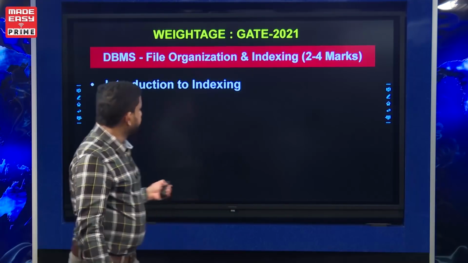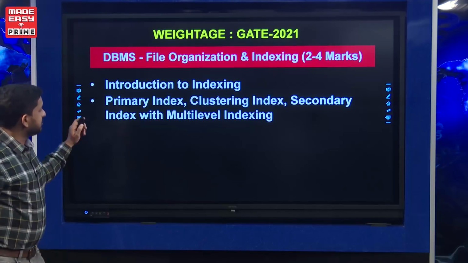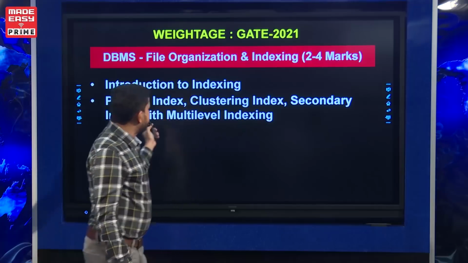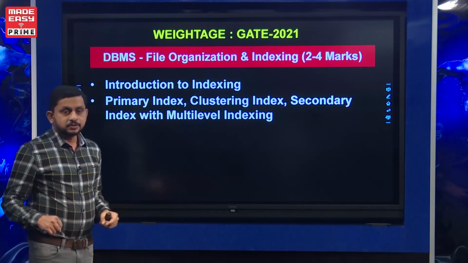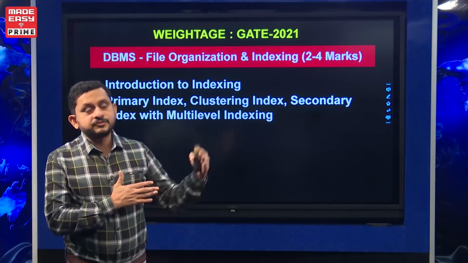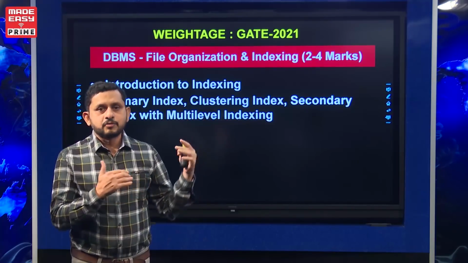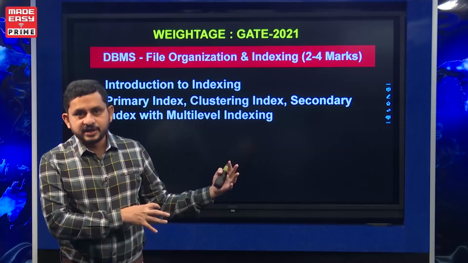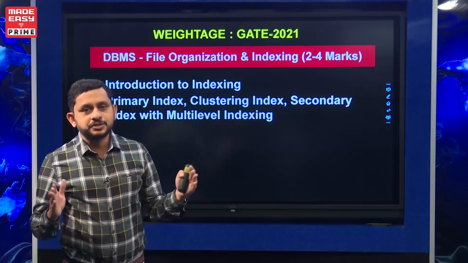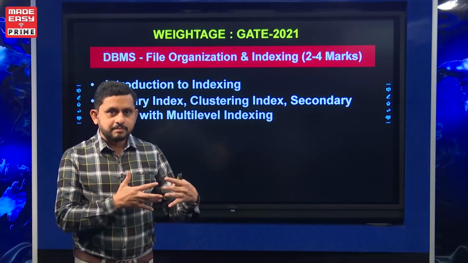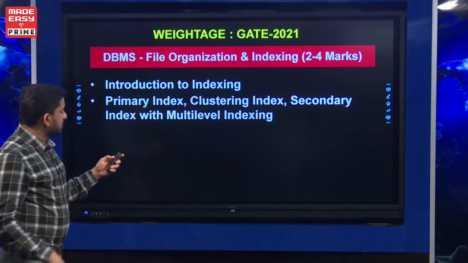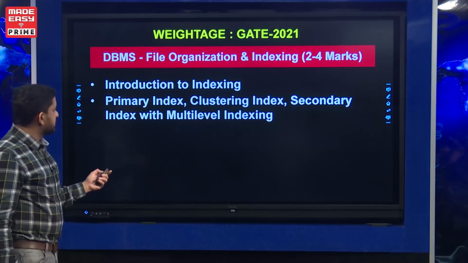So, introduction to indexing. One important thing is primary index, clustering index, secondary index with multi-level index. Many times questions are given like: if a primary index with multi-level index is used, what is the IO cost or the number of index blocks? If a secondary index and multi-level index is used, what is the IO cost and the number of blocks of indexing? This kind of question is frequent in examinations.